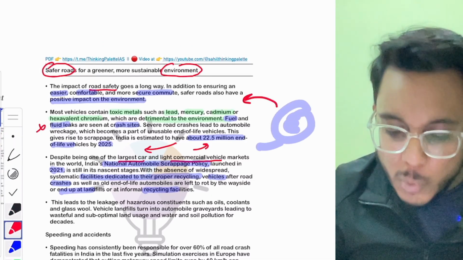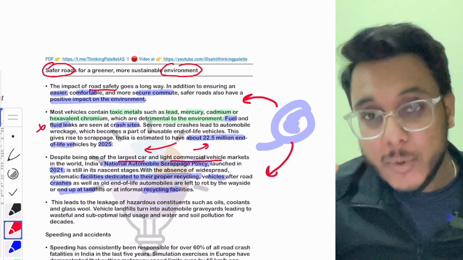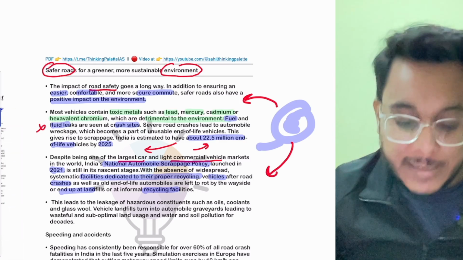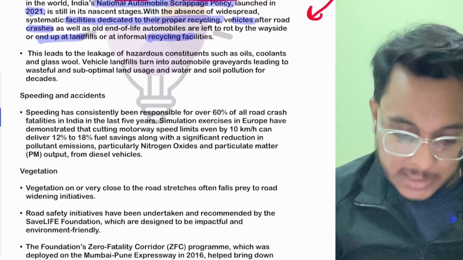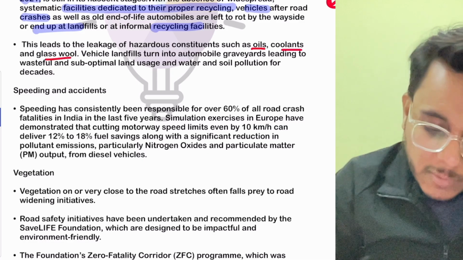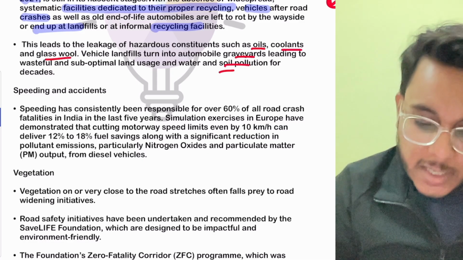So basically we need to make roads safer so that fewer accidents happen, and fewer contaminants reach the soil. This is something that is to be provided. Basically the oils, coolants, glass wool are very problematic.